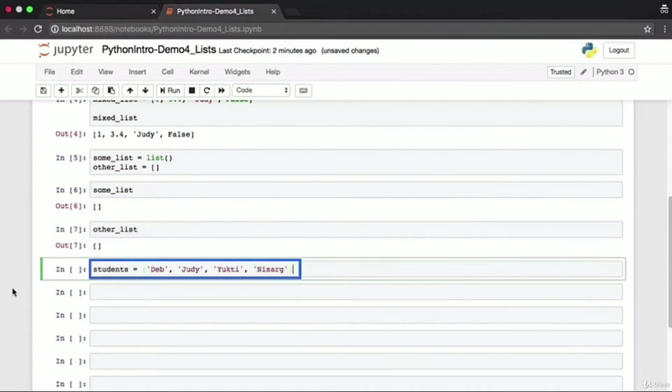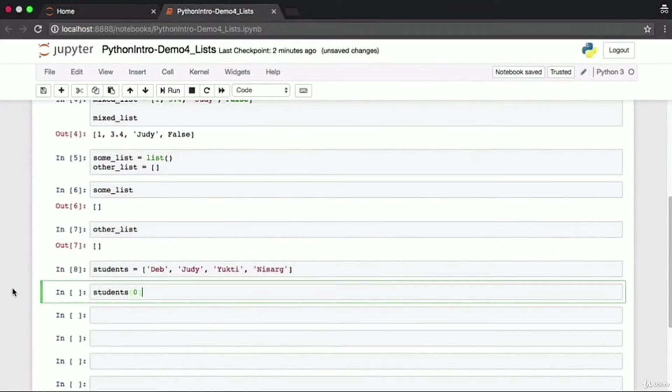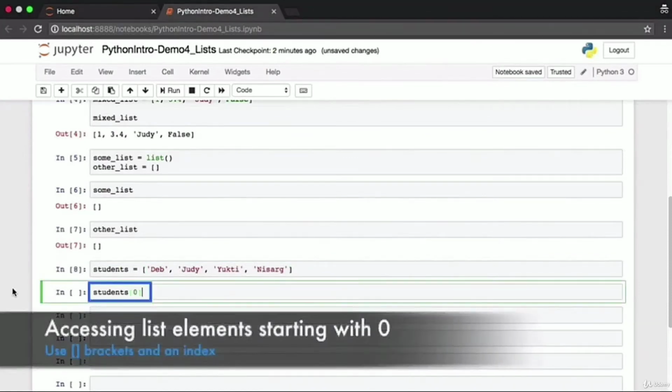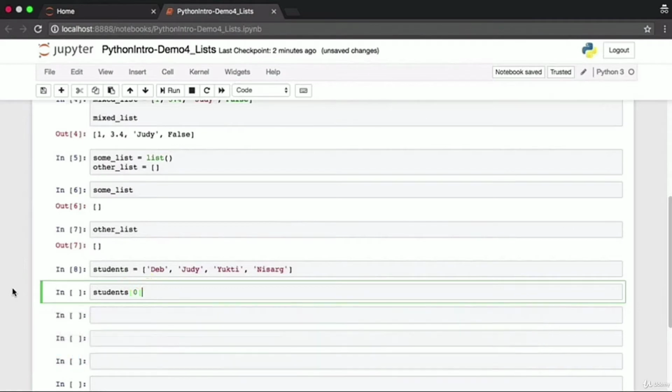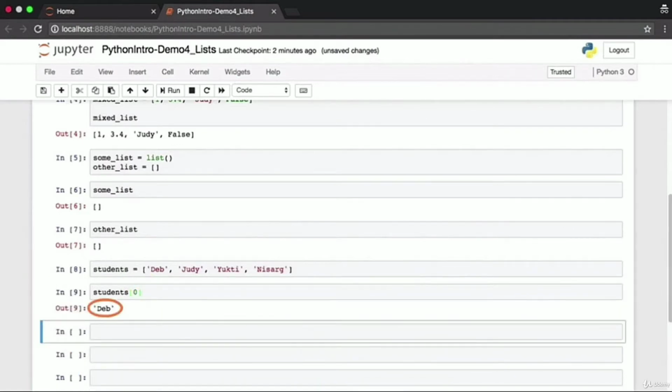After initializing those variables, some_list is an empty list, other_list is also an empty list. Let's now see how you access individual elements within a list. Here is a list of students. We have Deb, Judy, Yukti, and Nisarg. This is a 4-element list. If you want to access the very first element in a list, you will use the index 0. This gives us the student Deb correctly.